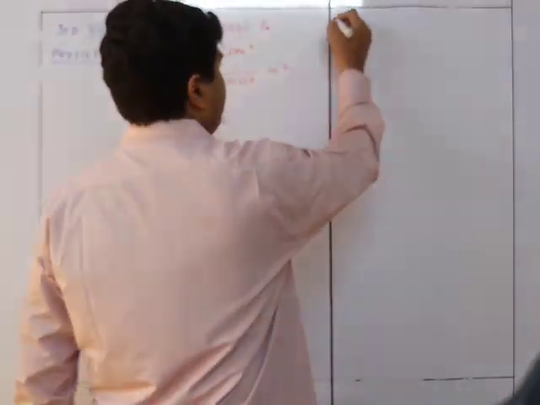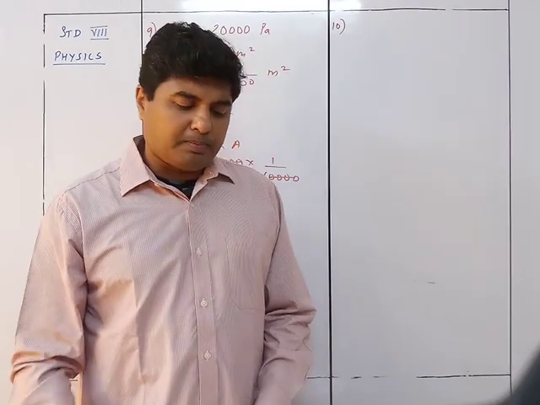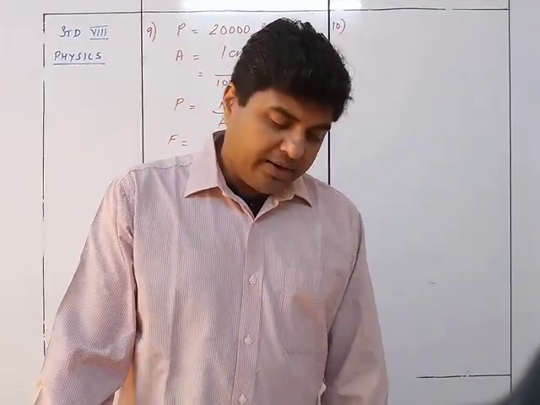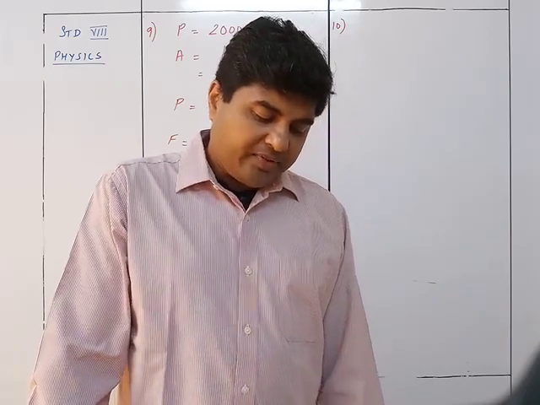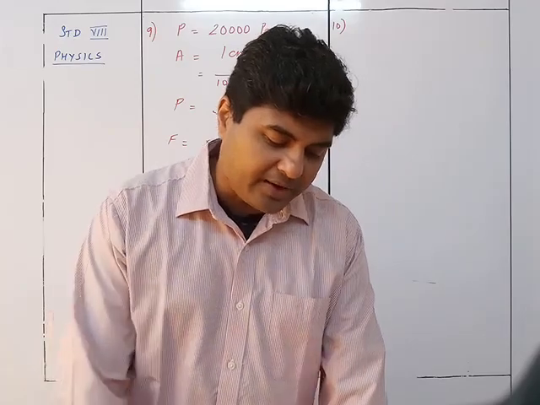We have sum number 10 now. The base of a container measures 15 centimeter by 20 centimeter. It is placed on a tabletop. If the weight of the container is 60 Newton, what is the pressure exerted by the container on the tabletop?